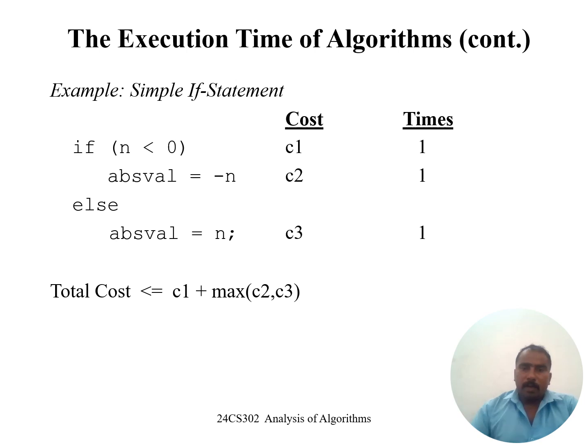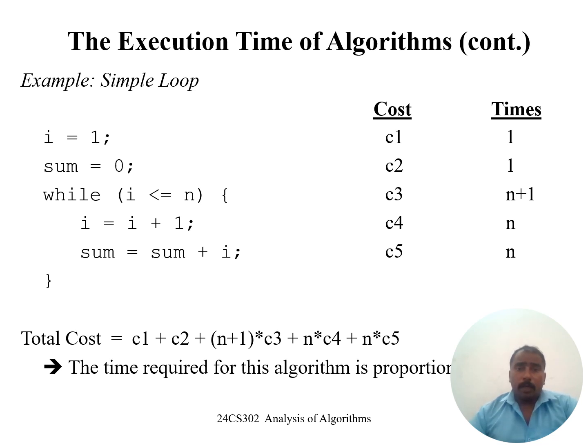Now, how many times, for example, if n is less than 0, how much count? 1 count. And the true block, how much count? 1 count. And the else block, how much count? 1 count. By these 3 counts, we want to add and calculate the maximum value. Which one is maximum? We want to take that for the time complexity. Okay, this is the if else statement for how to calculate the time complexity. We see.